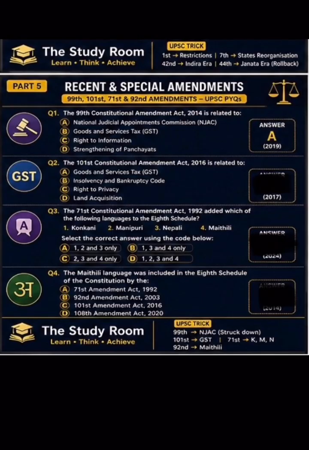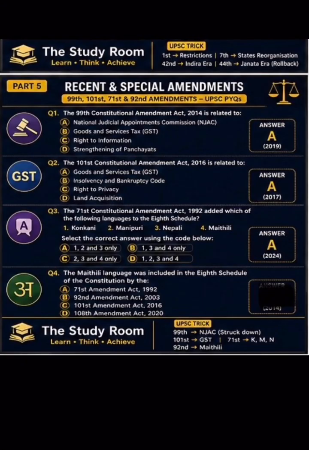National Judicial Appointment Commission. The 101st Constitutional Amendment Act 2016 is related to Goods and Services Tax, Insolvency and Bankruptcy Code, right to privacy, land acquisition. Here the correct answer is option A. Goods and Services Tax. The 71st Constitutional Amendment Act 1992 added which of the following languages to the 8th schedule? Konkani, Manipuri, Nepali, Maithili. The correct answer is option A.